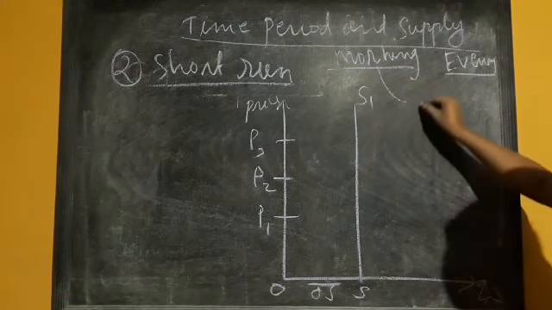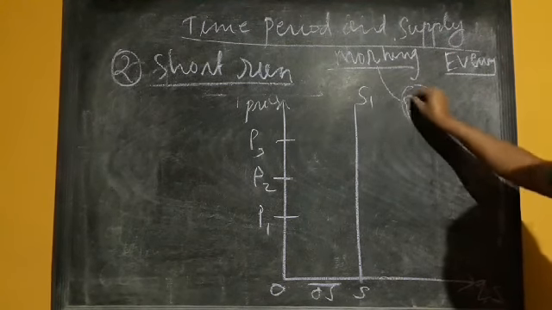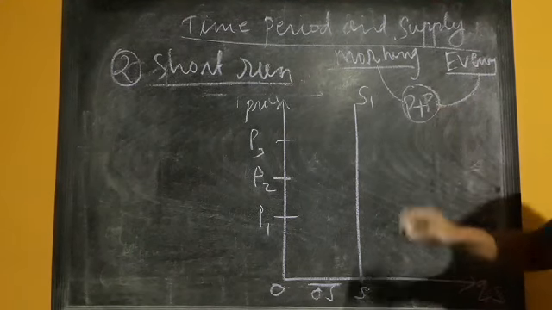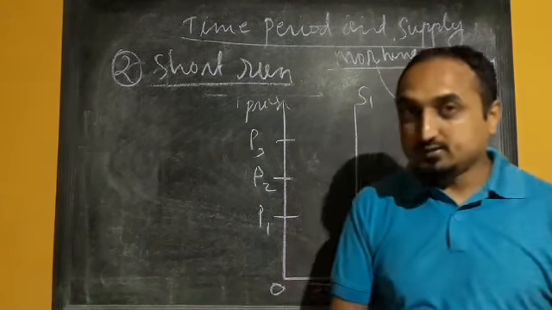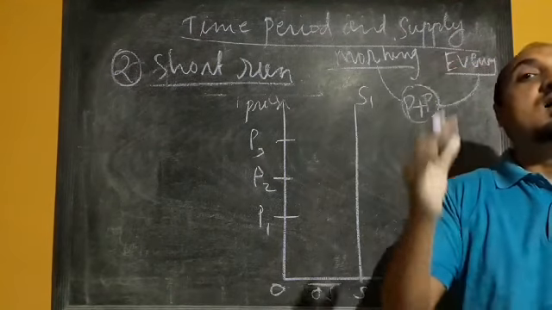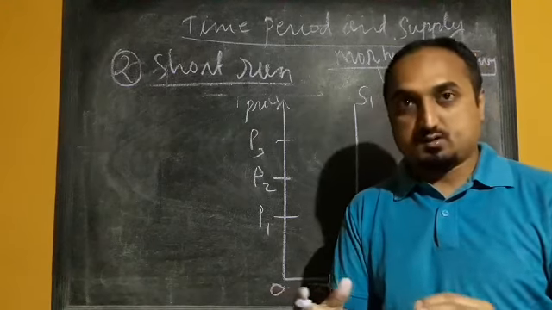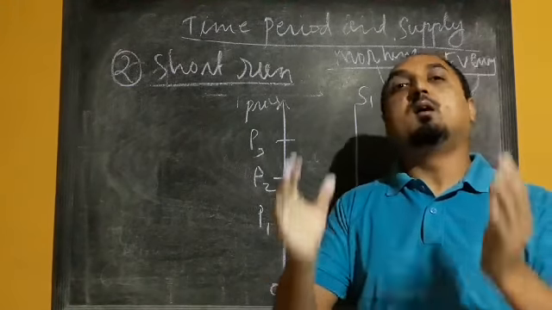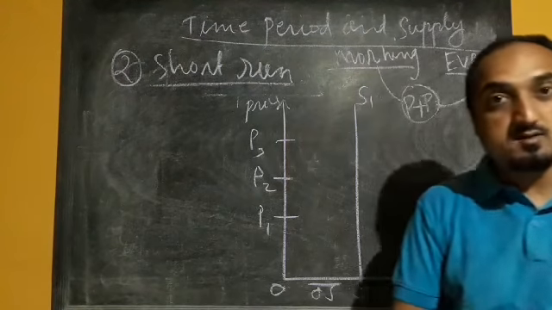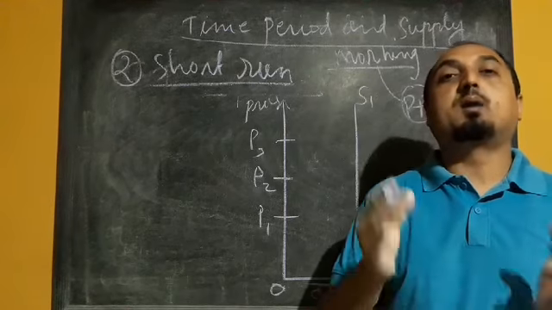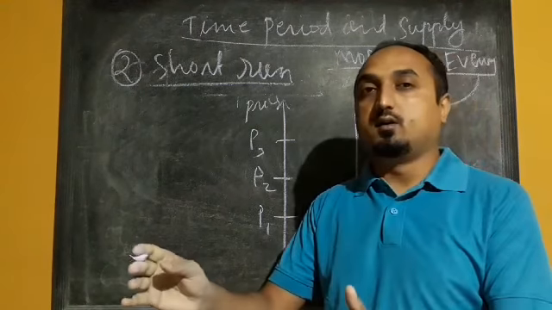So from the morning shift the production can be increased, and from the evening shift also production can be increased. So total production can be increased by dividing into 2 shifts or employing more laborers. Whatever machine equipment is there will remain fixed. We cannot increase the number of machine equipment or plant size in a short run.